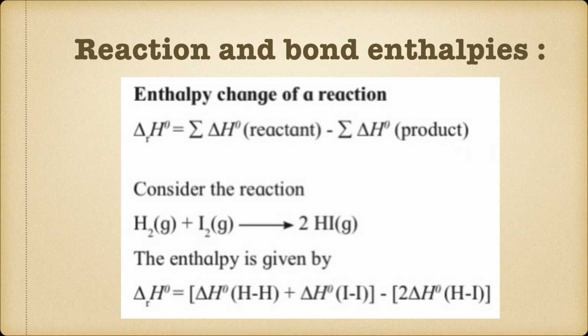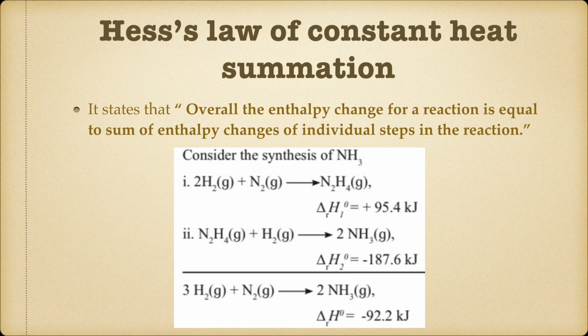When we calculate the enthalpy of a chemical reaction, it is the summation of the products minus the summation of the reactants. When we calculate bond enthalpies, it is the summation of the reactant bonds minus the product bonds. Very important. Next topic is Hess law of constant heat summation.